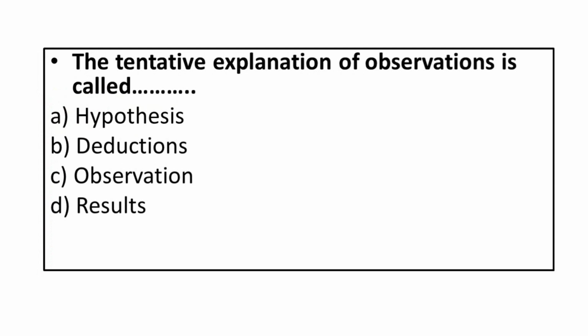The tentative explanation of observations is called: A. Hypothesis. B. Deductions. C. Observation. D. Results. Correct answer is hypothesis.